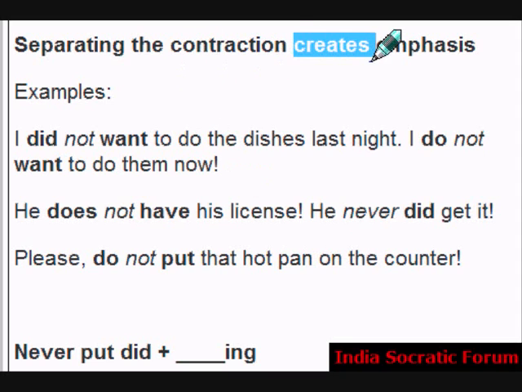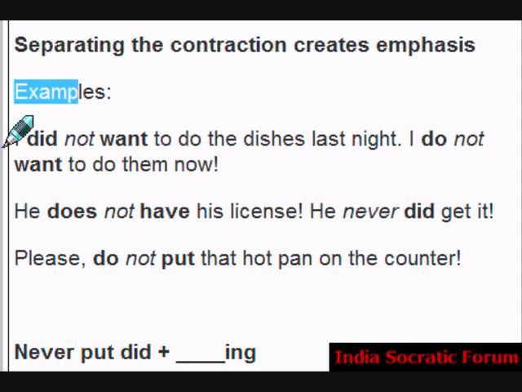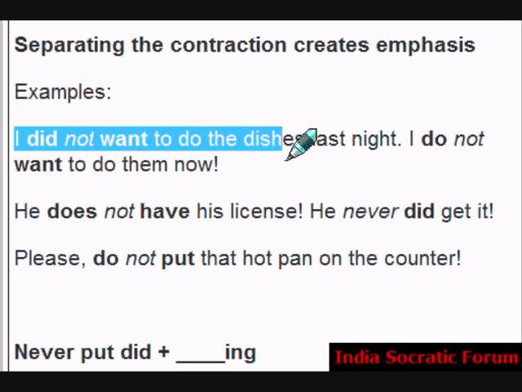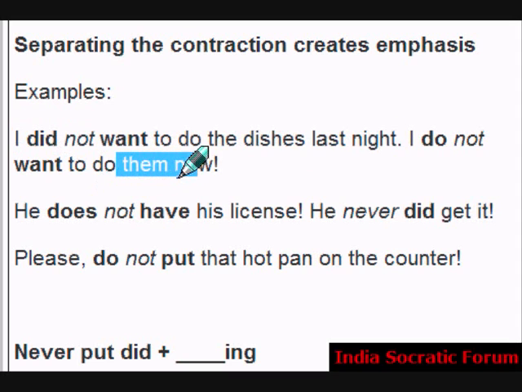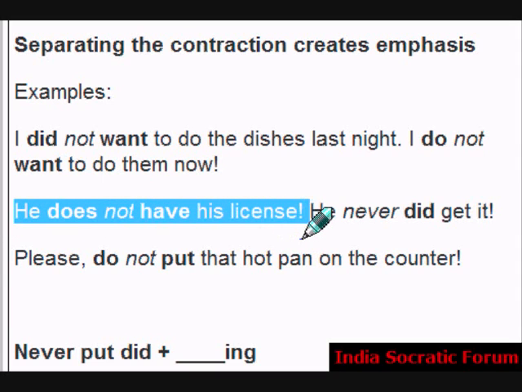Separating the contractions creates emphasis. We saw that before. Example: I did not want to do the dishes last night. I do not want to do them now. That is emphasis. People use emphasis when they want to stress, make it clear, or when they are angry, something like that. He does not have his license. When you're emphasizing, you'll be rising or talking a little louder. He never did get it. Please do not put that hot pan on the counter like that.